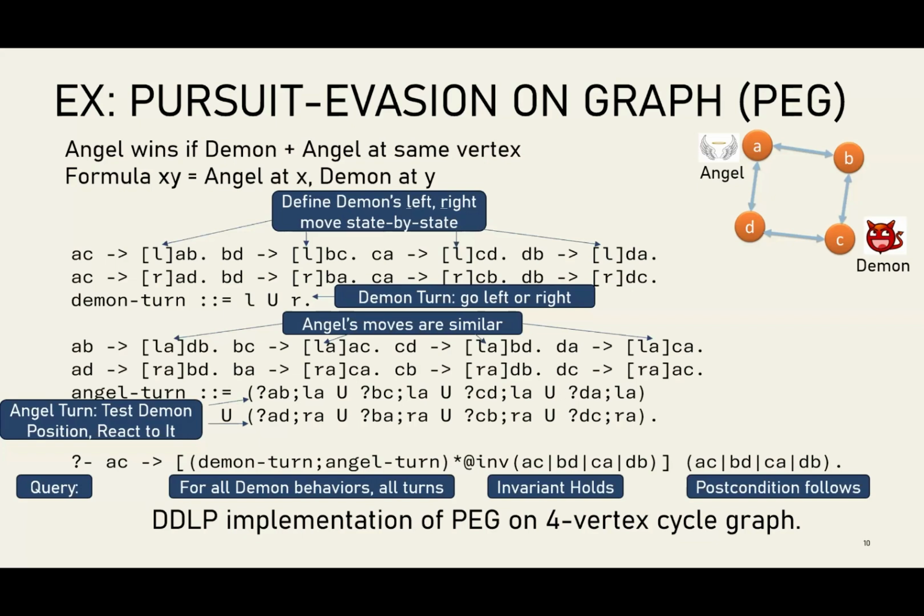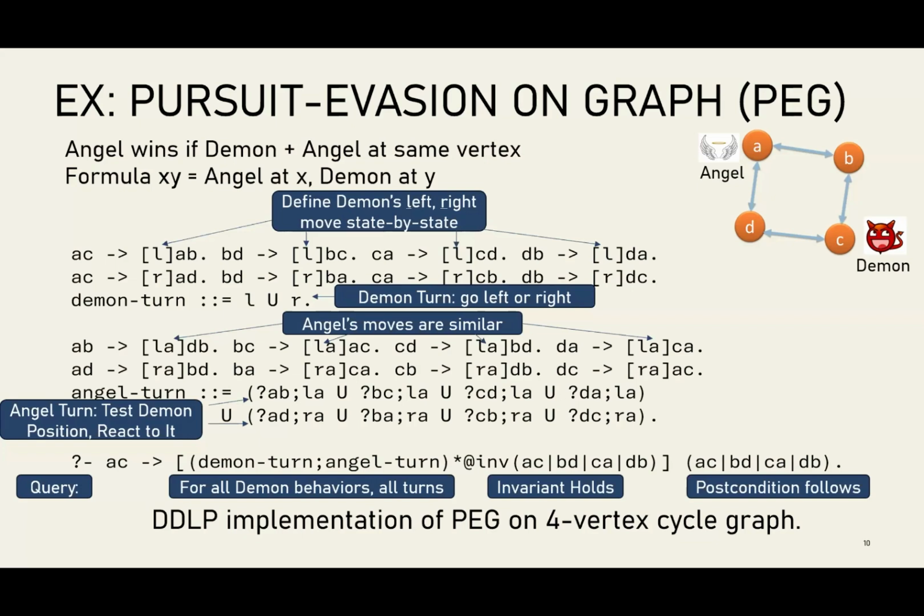But because Demon and Angel are doing different things, they're different players, if we encode this in propositional dynamic logic, we're going to get a slightly different way of writing this for the Angel, because we have to react to the Demon's moves. So only if I'm in certain states is it safe to move left, and only if I'm in certain states is it safe to move right. But I'd argue perhaps the most interesting part is the final line, which is the query.